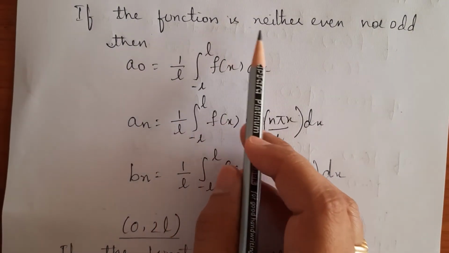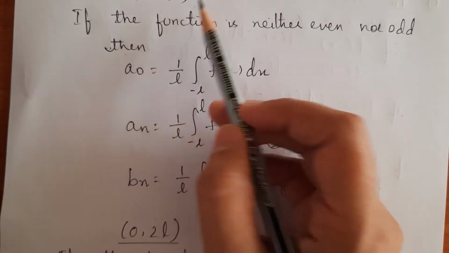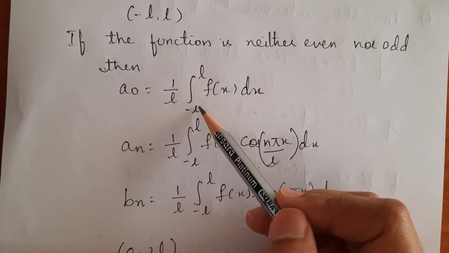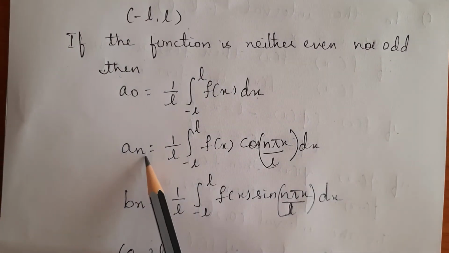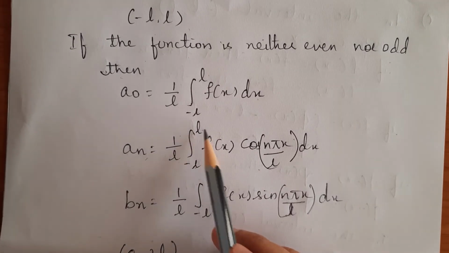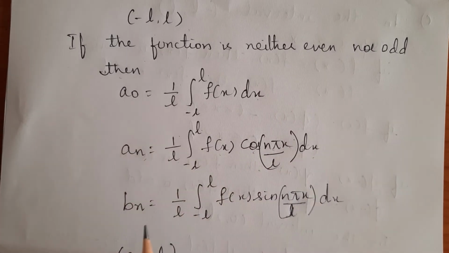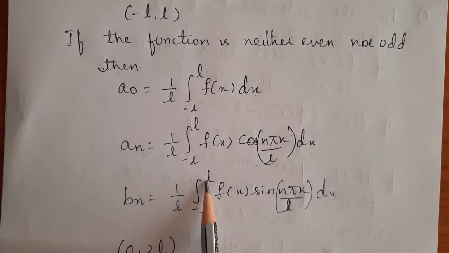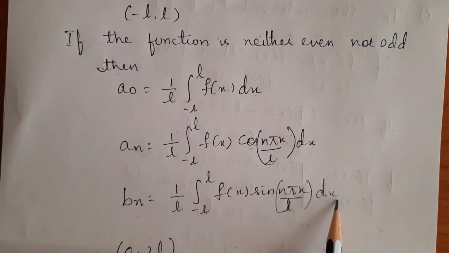If the function is neither even nor odd, then in the interval minus L to L, a0 is given by the expression 1 by L integral between minus L to L f of x dx. an is given by the expression 1 by L integral between minus L to L f of x cos n pi x by L dx, and Bn is given by 1 by L integral between minus L to L f of x sin n pi x by L dx.